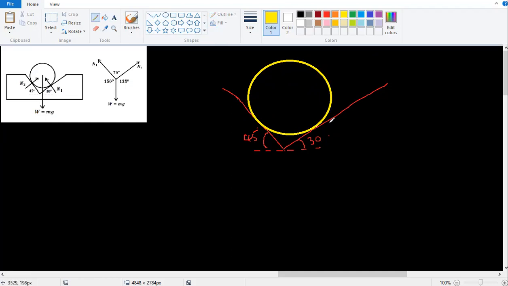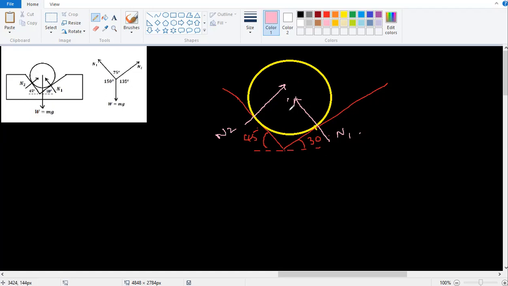The normal reaction force will be acting from this touching point. Let's call this normal reaction 1. The normal reaction from this surface will be going like this. Let's call it N2.